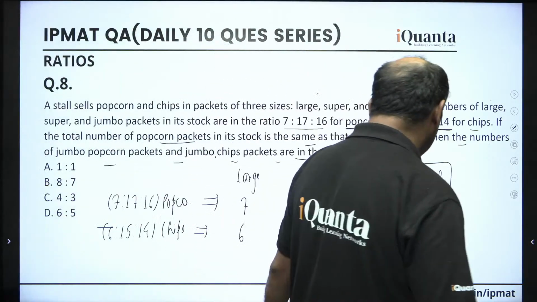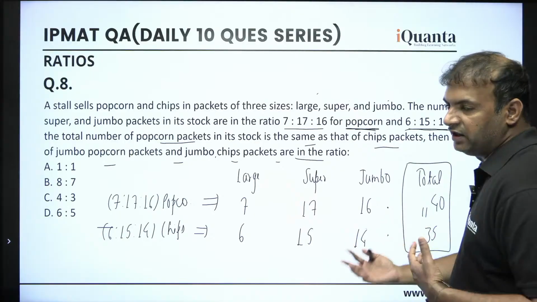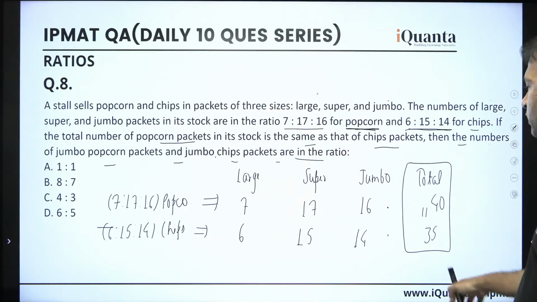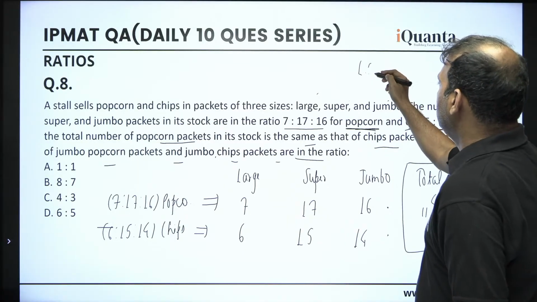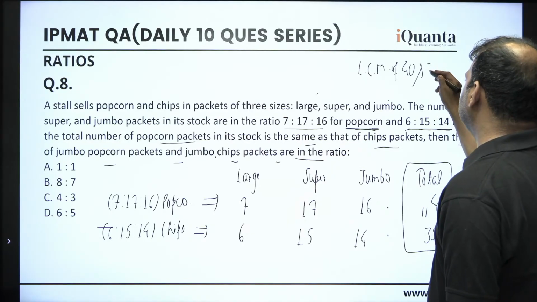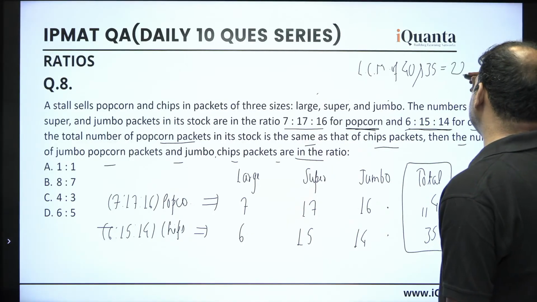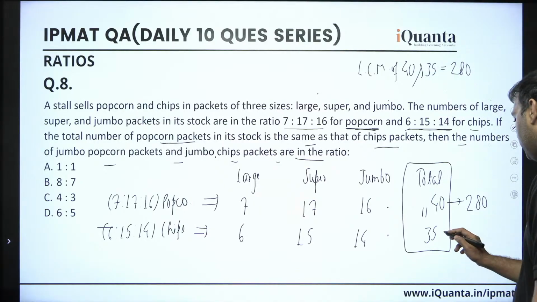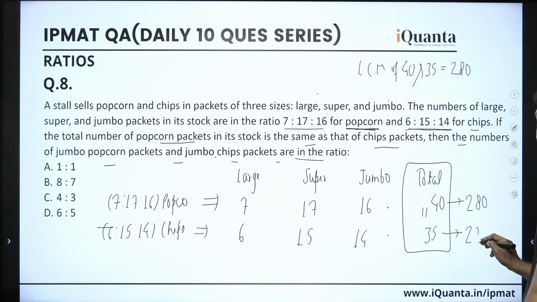So we can either start taking variables, or we can do one thing. We can take the LCM of them. So what is the LCM of 40 and 35? Not a very difficult deal. I think it should be 280. The LCM must be 280. So let us assume for a while that the total number of popcorn packets is 280, and the same for the total number of chips packets, 280.